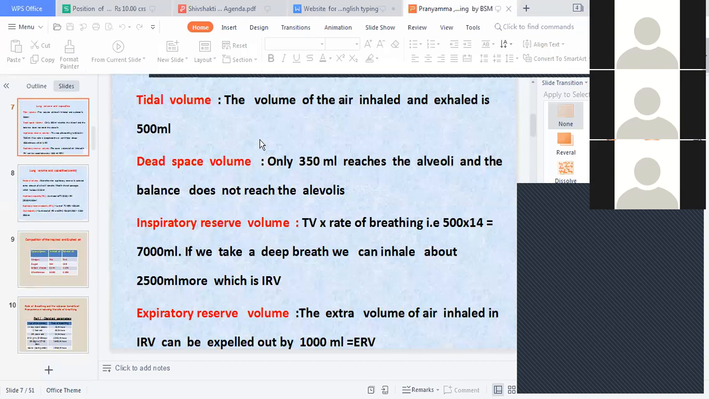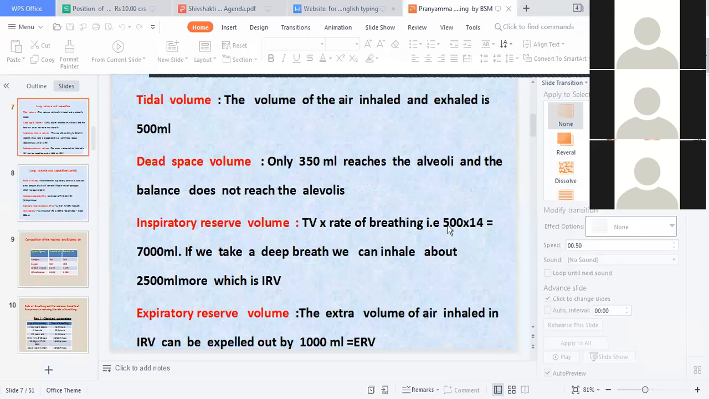Now tidal volume, that is TV, tidal volume into the rate of breathing, that is 500 into 14, is equal to 7,000 ml. Rate of breathing is here taken as 14. So if we take a deep breath, we can inhale up to 2,500 ml more, which is inspiratory reserve volume. This is the normal 14, 1 minute में कितना tidal volume into rate of breathing.